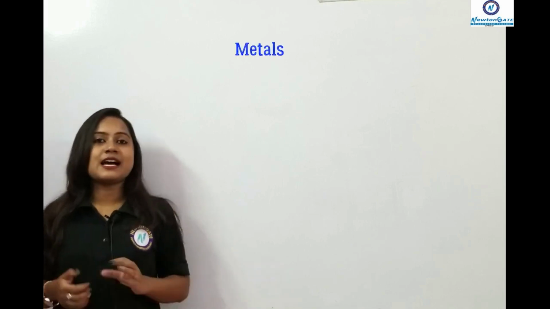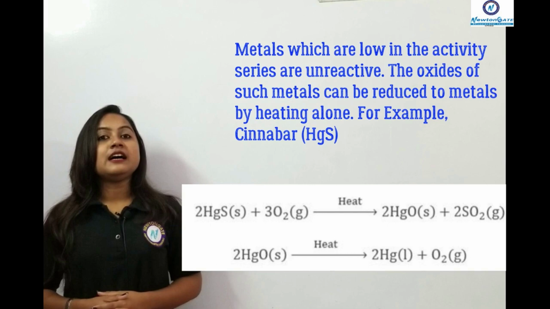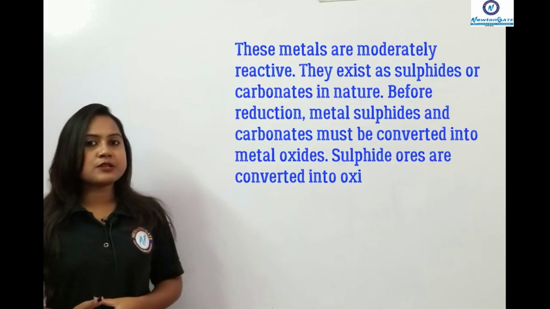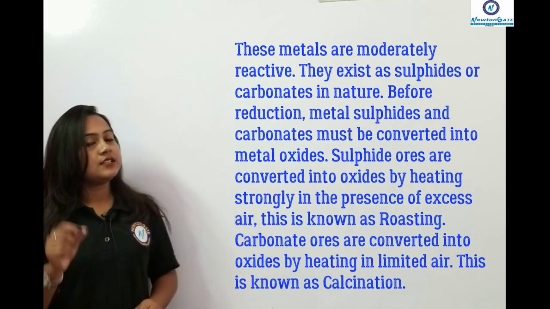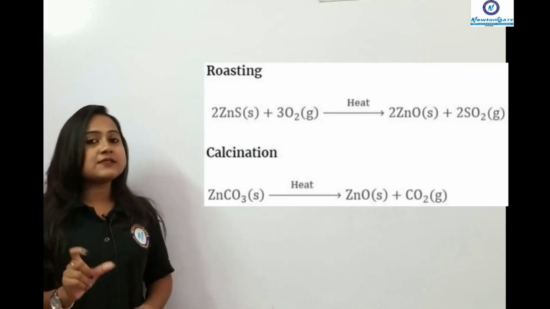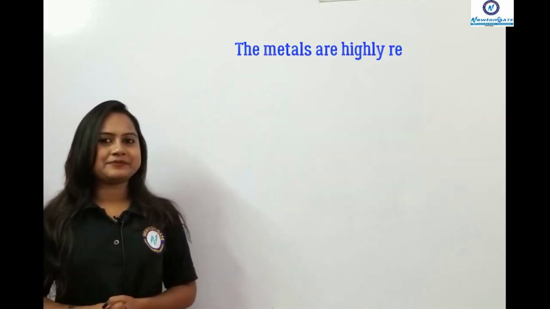So, as you already know, extraction of the metals can be done by the activity series, by the position of that particular metal in the activity series, like the low activity metals, middle position of the activity of those metals, and the highest active metals. Okay, so I am just giving you the equations for those extraction methods. Yes, note down those with the subheadings: low activity, middle activity, and highest activity.